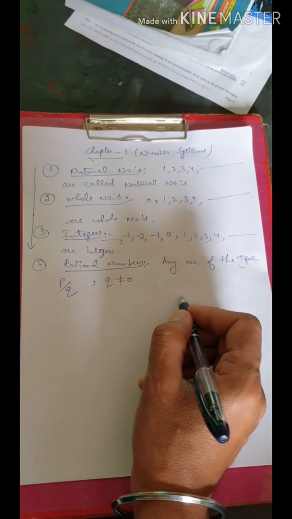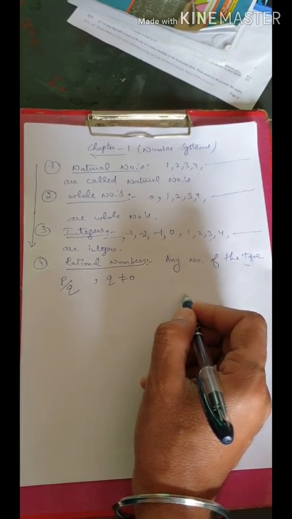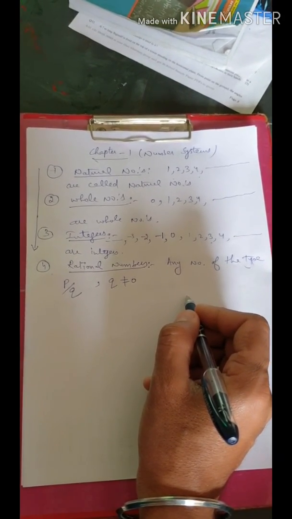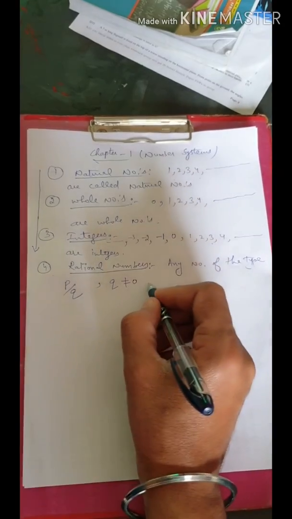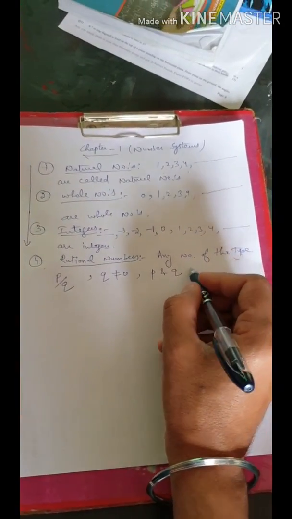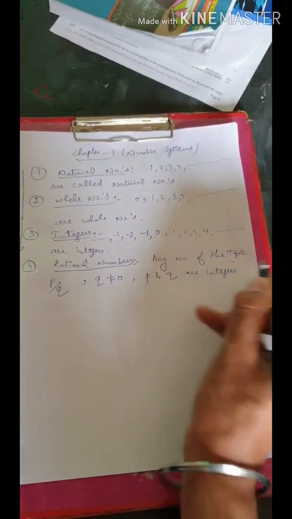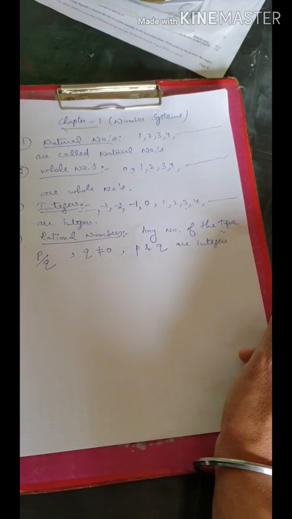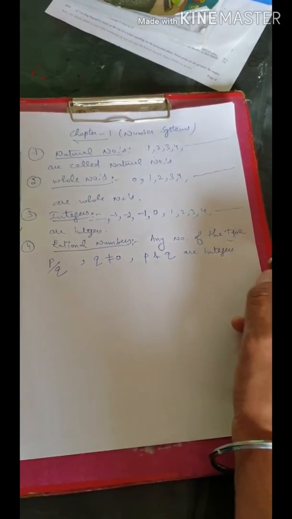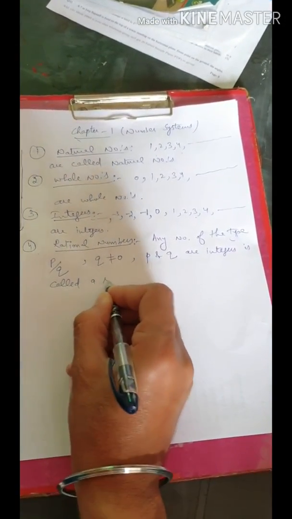In that case, your answer will be undefined or not defined. So any number of the type P over Q where P and Q are integers and denominator not equal to 0 is called a rational number.